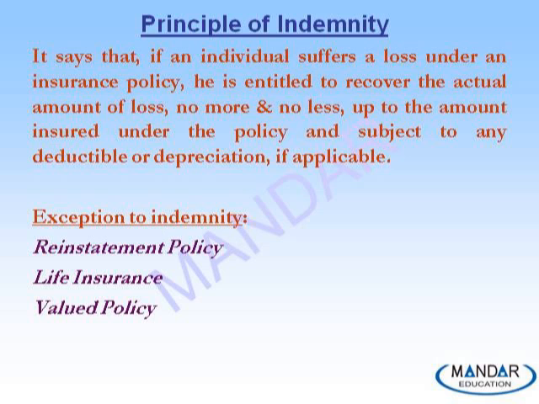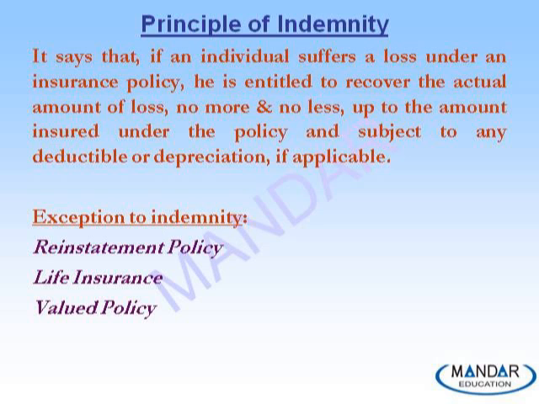So the claim payable by the insurance company today would be 2 lakh rupees less 40,000, that is 1 lakh 60,000 rupees. Why 1 lakh 60,000 rupees? Because today the policy holder is losing 1 lakh 60,000 rupees. He has already recovered a cost of 40,000 rupees by using that machinery for 2 years.